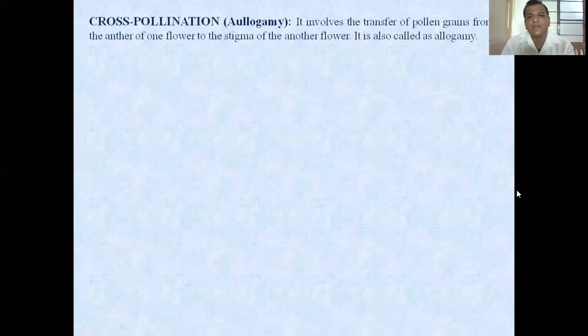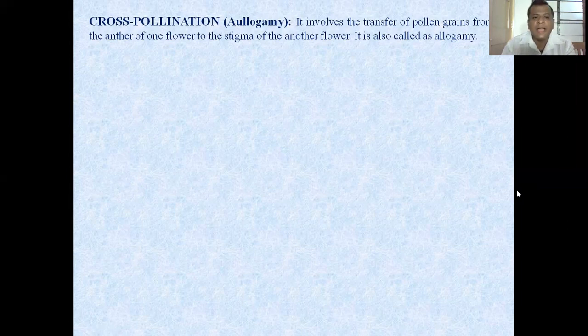Then our next type is cross pollination. It involves transfer of pollen grain from the anther of one flower to the stigma of another flower. It is also called allogamy.